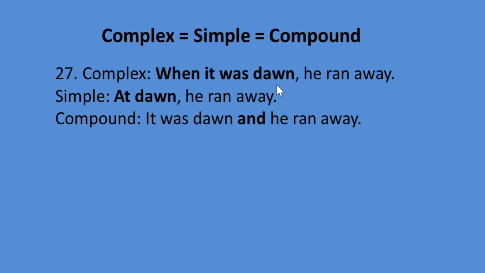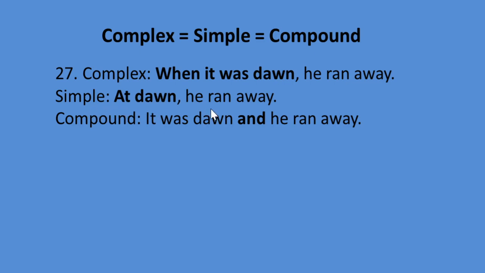So we have to use an appropriate preposition to make it a simple sentence. Dawn is a specific time, so before dawn we have to use at, an appropriate preposition, to make it a simple sentence. So look at the simple sentence.